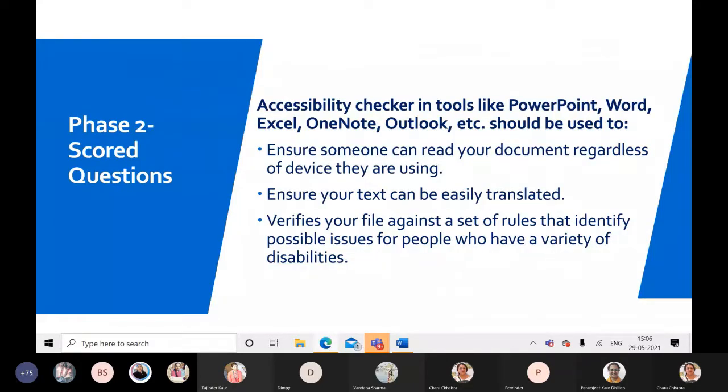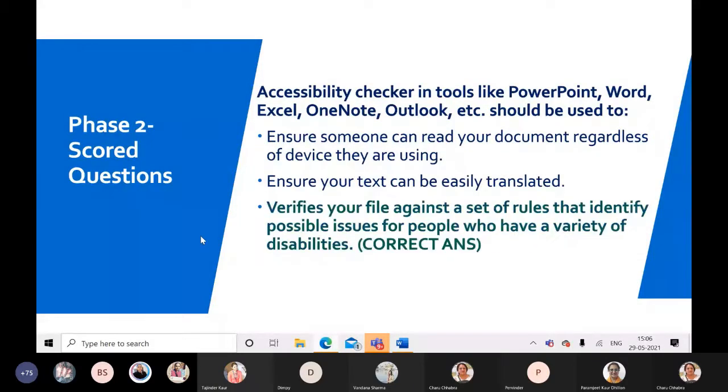The next question: accessibility checker in tools like PowerPoint, Word, Excel, OneNote, Outlook should be used to ensure someone can read your document regardless of device they are using. Ensure your text can be easily translated.